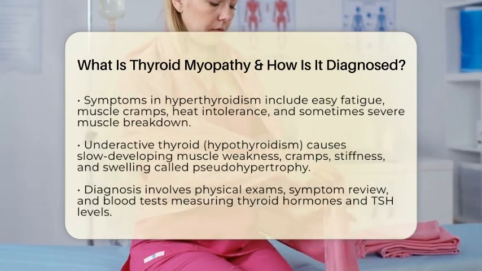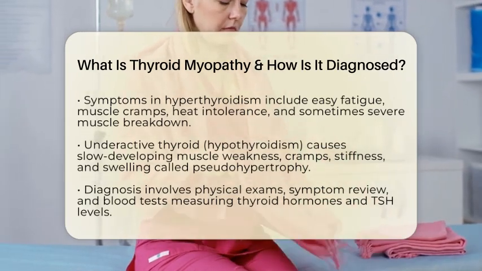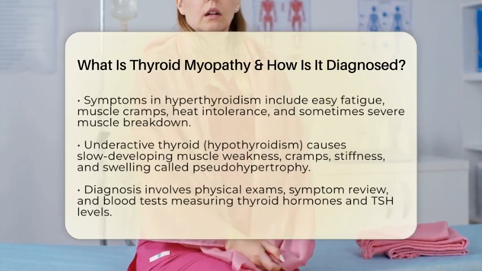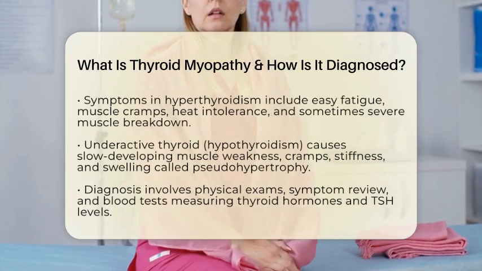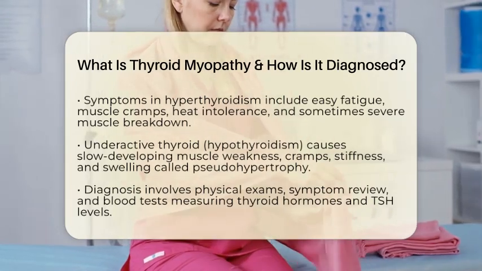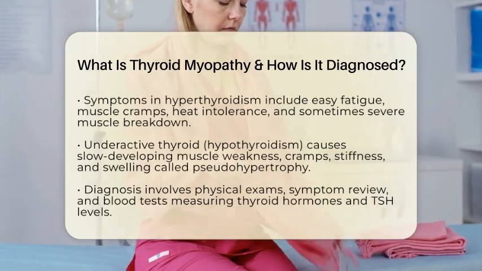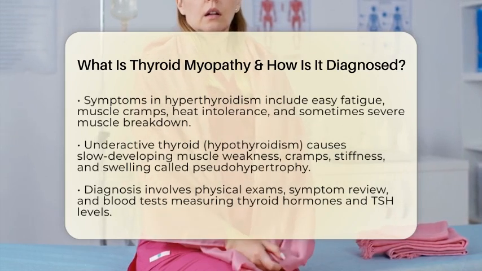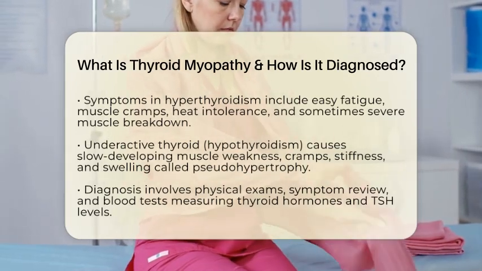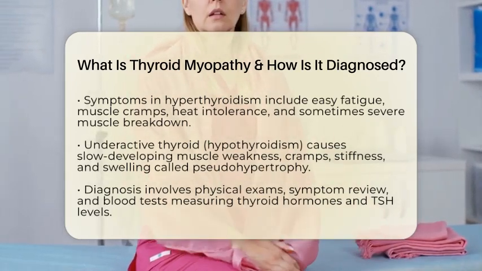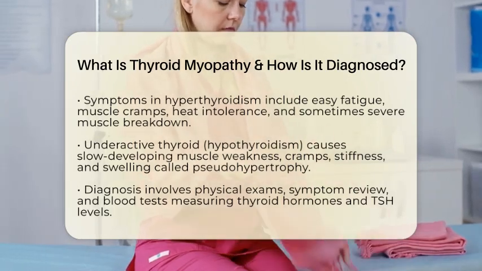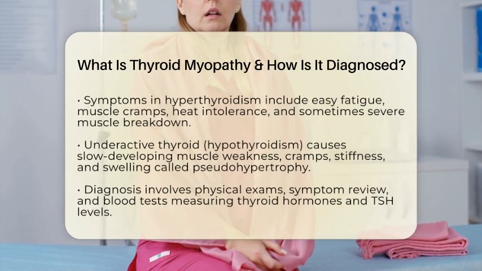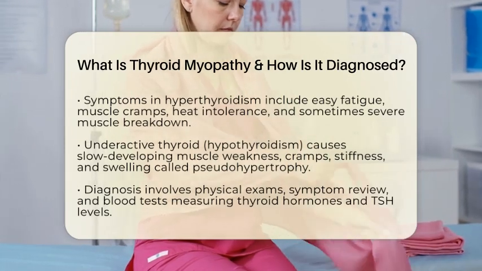On the other hand, hypothyroidism, or an underactive thyroid, usually causes muscle weakness that develops slowly. You might experience muscle cramps, stiffness, or a feeling of heaviness. The muscles may also enlarge slightly, a condition called pseudohypertrophy, which is not true muscle growth but swelling. Over time, if hypothyroidism isn't treated, muscle damage can become more serious, affecting your daily activities.